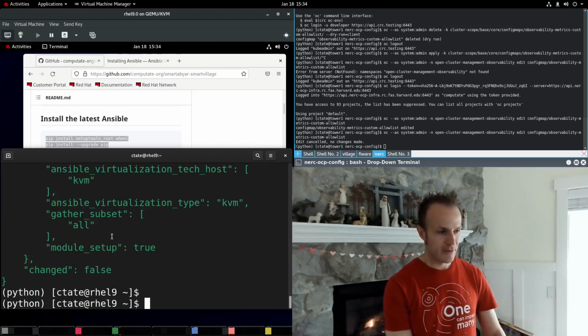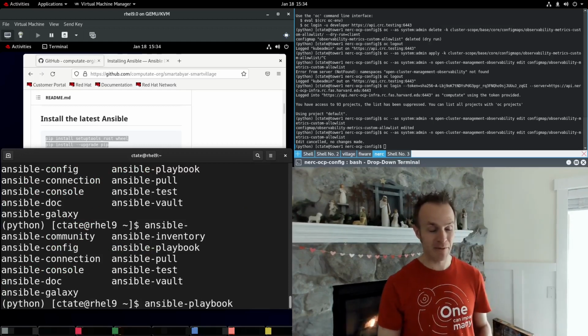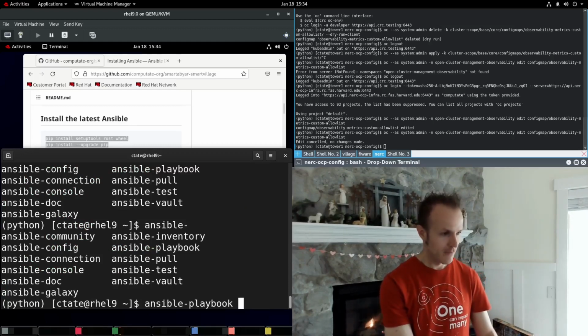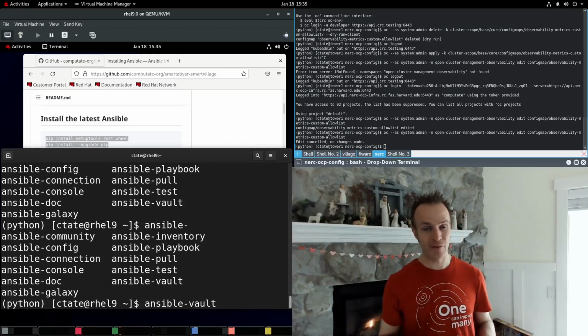So that worked. We also have commands like ansible-playbook for running Ansible playbooks. That's going to be important. And Ansible Vault for creating encrypted secrets, like encrypted variables that you can use in your application and decrypt with a given password or a password file.